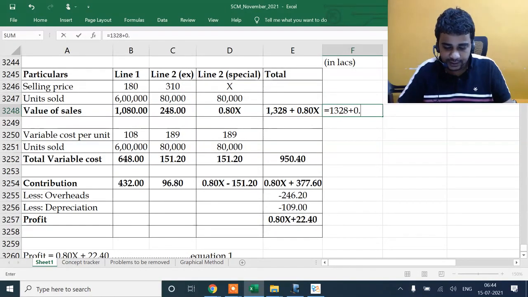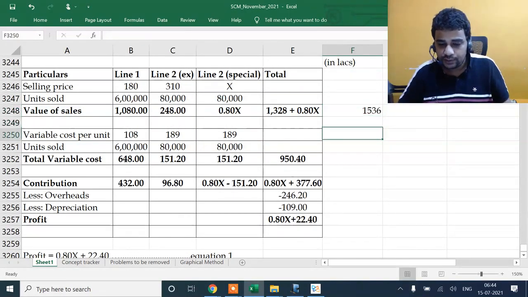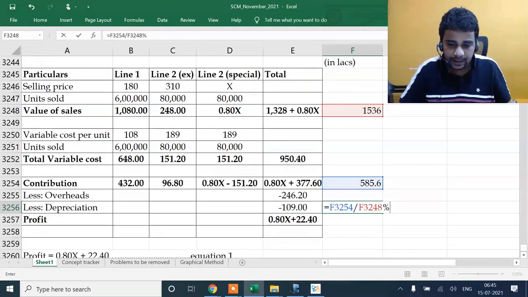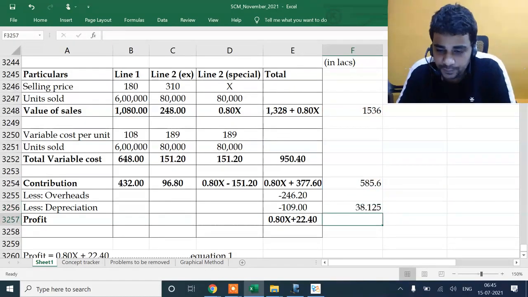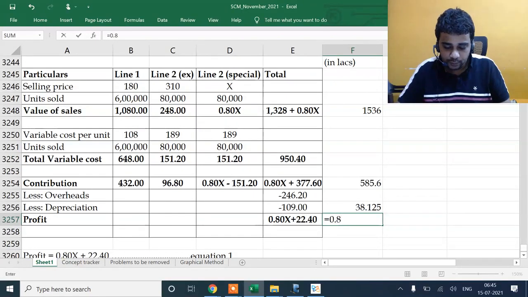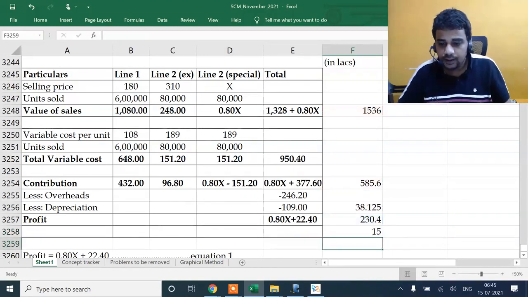1328 plus sales is 0.8 into 260. This is going to be the sales figure. Contribution figure is going to be 0.8 into 260. So my PVR will come down to 38.125%. But profit is 15% of sales. PVR will become 38%.